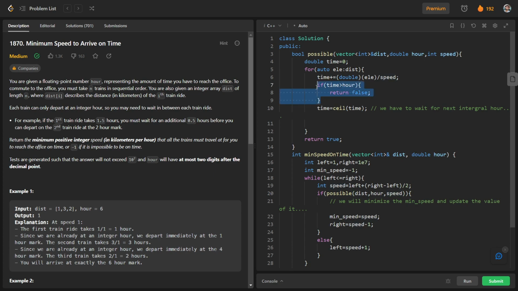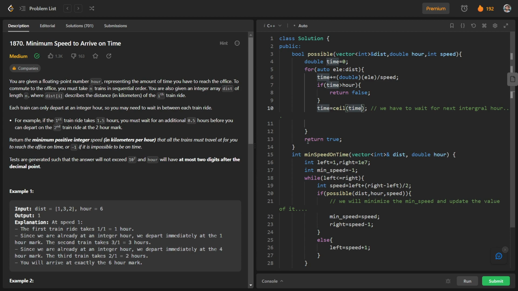If it is greater than r, we return false, and if it is not, we update the time to the next integral value, because they have asked us to wait for the next integral value, since trains come at integral values. So time is updated to the next integral r using the ceil function.